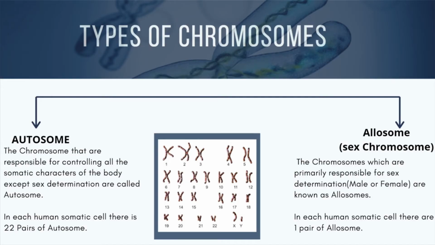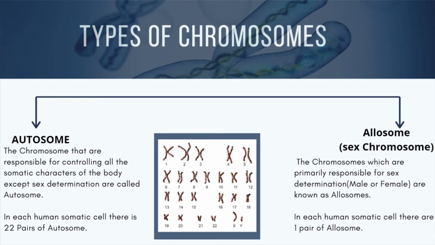Now, let's see how many types of chromosomes are there. Basically, chromosome is divided into two main types, autosome and allosome. What is autosome? Autosomes are the chromosomes which are responsible for controlling all the somatic characteristics of the body except sex determination. So what are the somatic characters? The somatic characters include height, hair color, eye color, and other phenotypic characteristics.